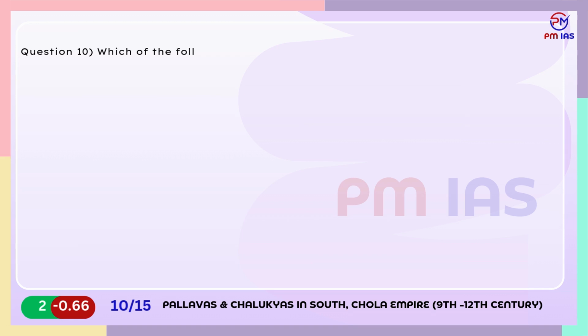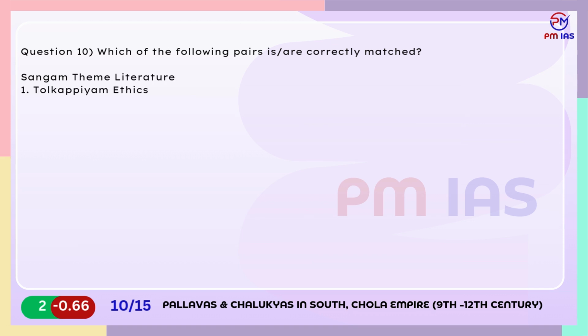Question 10. Which of the following pairs are correctly matched? Sangam literature, theme. 1. Tolkappiyam, ethics. 2. Thirukkural, grammar. 3. Manimekalai, epic. Select the correct answer using the code given below.